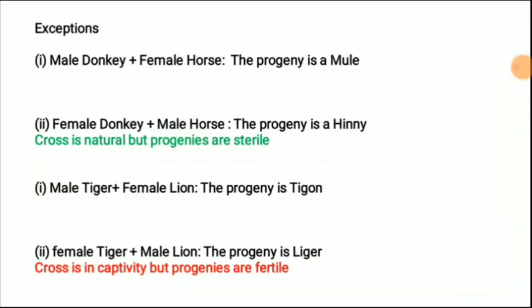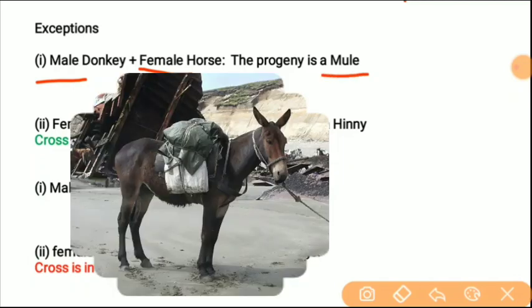Now we will discuss the exceptions. You can see male donkey and female horse. If you cross male donkey and female horse, the progeny is mule. You can see in the picture, this is the mule. I have taken this picture from Wikipedia. So if you cross the male donkey with female horse, it will produce mule.